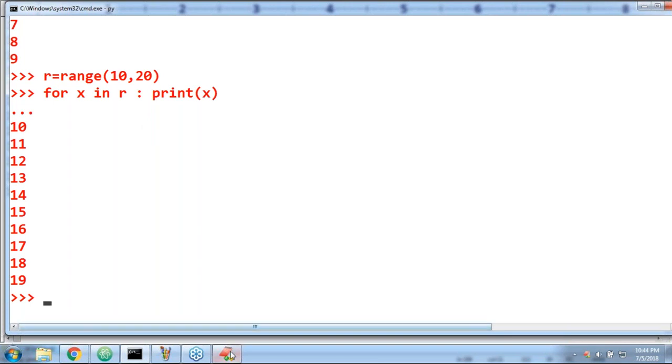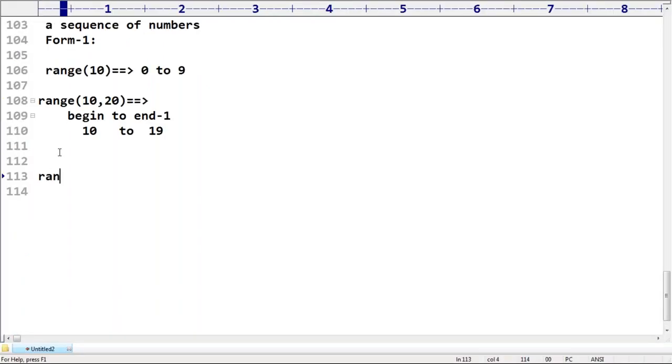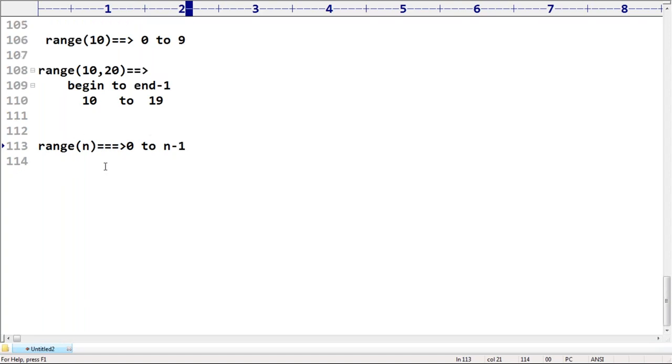Next, a very commonly used form that I am always going to use: range of n. What values is range of n going to represent? Is it the first form or the second form? The first one, only one argument. So it is 0 to n minus 1. Remember that range of n always represents 0 to n minus 1. That is all. Next, form 3 is also there.